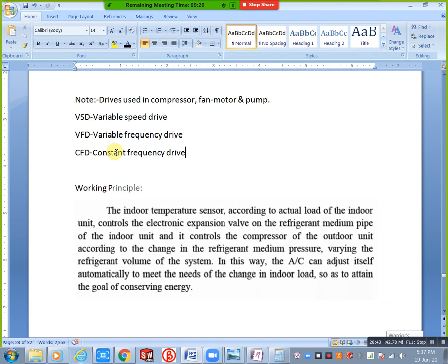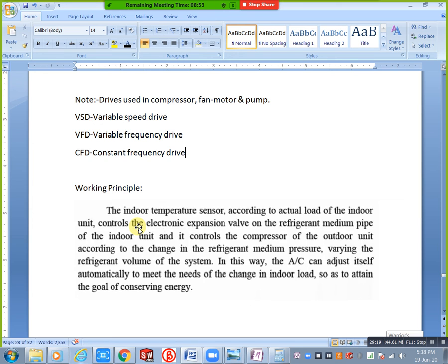You can adjust your speed, you can increase your speed, automatically your refrigerant flow also changes. If the refrigerant flow rate is there, pressure is there, that pressure is also increasing, decreasing. Why? Our compressor is increasing speed or decreasing speed, in that condition your refrigerant pressure is also increasing or decreasing. When you increase your comfort level, automatically the pressure increases. When you decrease your comfort level, automatically our refrigerant is decreasing. Okay, for that purpose we need to use this variable speed drive, variable frequency drive, nothing but a variable speed drive. That's not a problem.